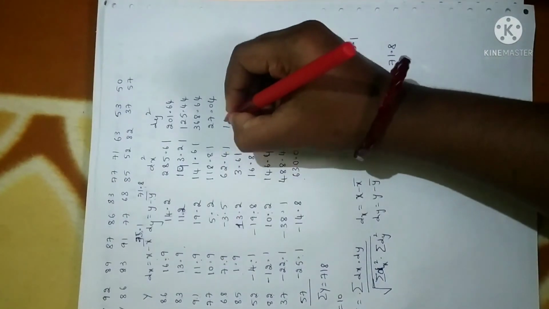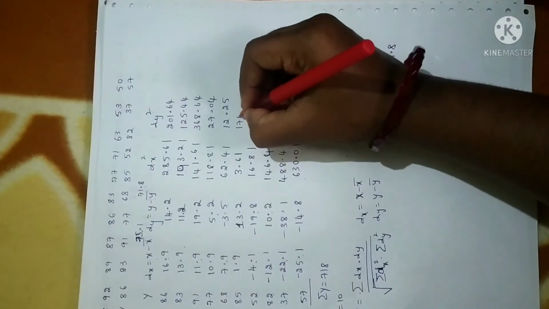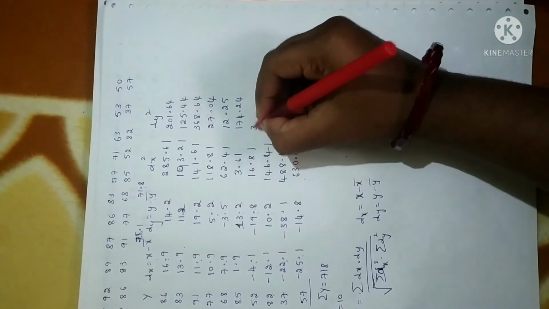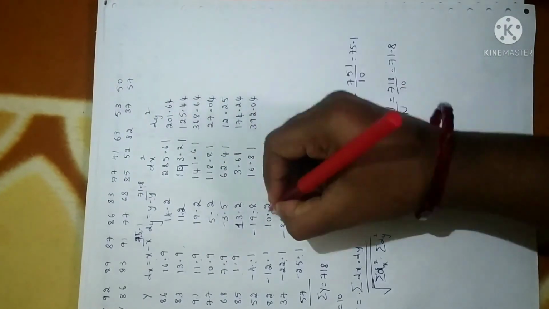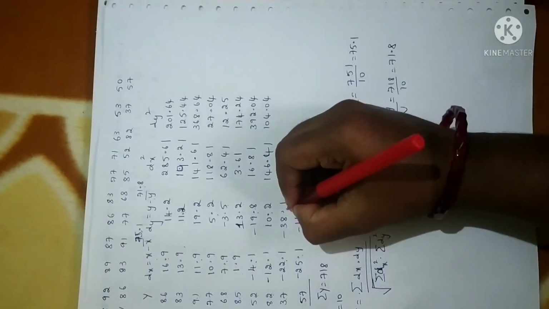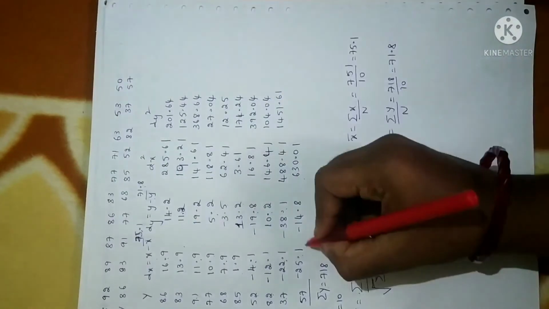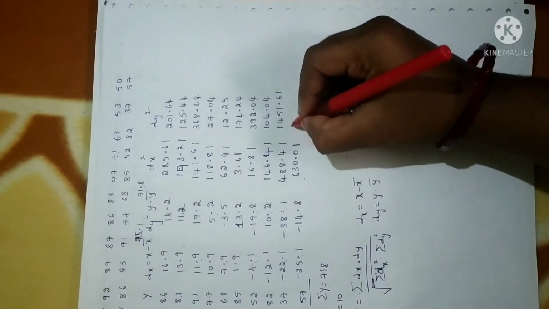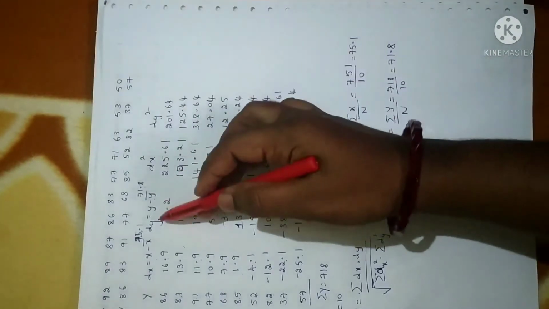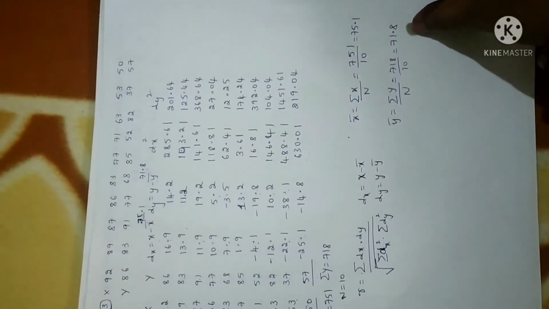Minus 3.5 whole square, 12.25. 13.2 whole square, 174.24. Minus 19.8 whole square, 392.04. 10.2 whole square, 104.04. Minus 38.1 whole square, 1451.61. Minus 14.8 whole square, 219.04. So I have squared the dy values.